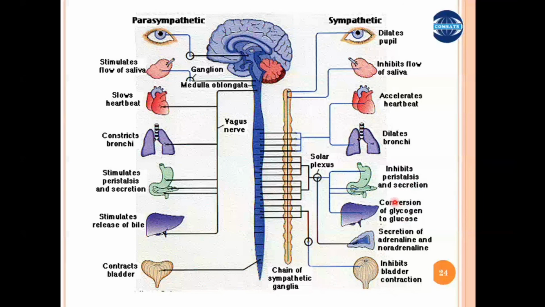Now the components of the nervous system. So there are basically multiple different types of cells present in the nervous system. Some of them are sensory in nature, but most of them are not sensory in nature.